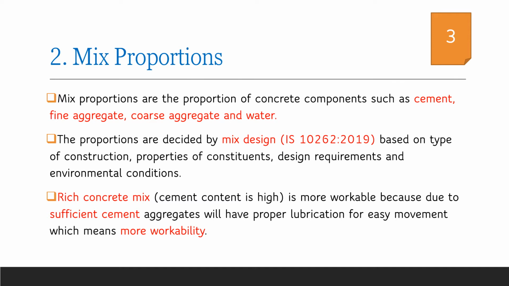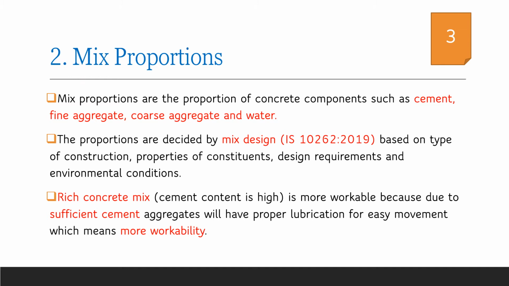Nominal mix proportions are mentioned in IS 456-2000. As per IS 456, 1:2:4 is a nominal mix. That is 1 part cement plus 2 parts fine aggregate plus 4 parts coarse aggregate will give you a concrete mix. A suitable water-cement ratio can be adopted in the range of say 0.4 and below 0.55. In that case, the strength assured is M15, that is 15 Newton per mm square, for such a mix. It is a nominal mix. It is mentioned in IS 456. Similar nominal mixes are there in the IS code.